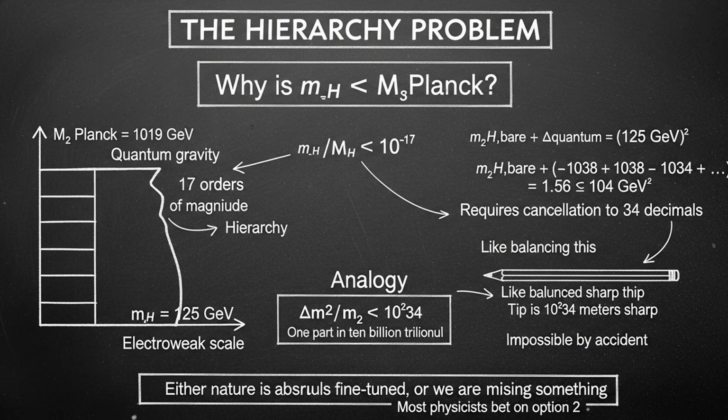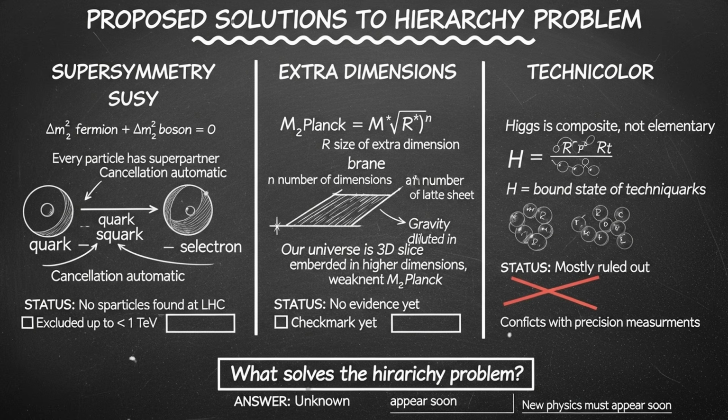To keep the Higgs mass at 125 giga-electron volts, you have to fine-tune the parameters of the theory to incredible precision. 1 part in 10 to the 34. That is like balancing a pencil on its tip, but the tip is a trillion times sharper. This is called the hierarchy problem. Why is the Higgs mass so much lighter than the Planck scale? Why does the fine-tuning work out so perfectly? We do not know. Most physicists think this means there is new physics beyond the Standard Model.